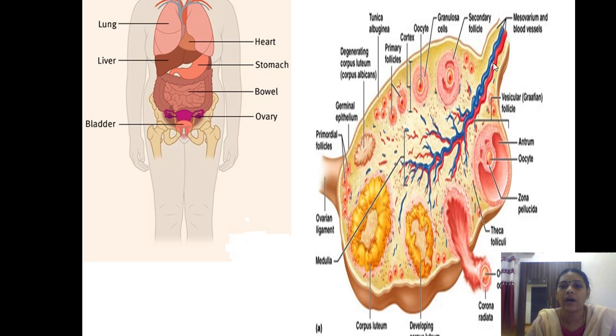These are present in the medulla of the ovary. Here thin connective tissue is present, but in the cortex there is dense connective tissue with a granular appearance from the different stages of follicles.